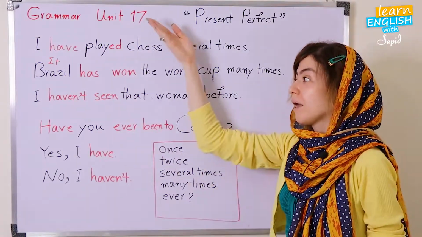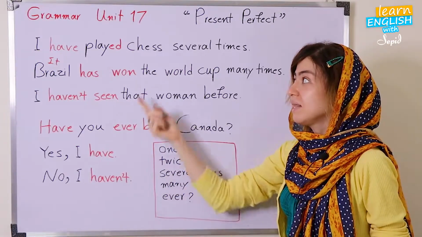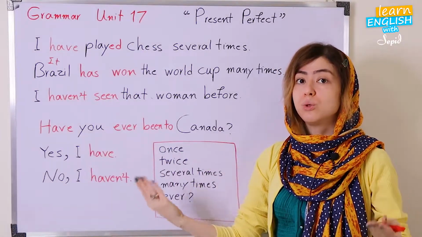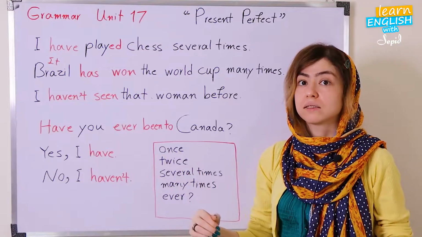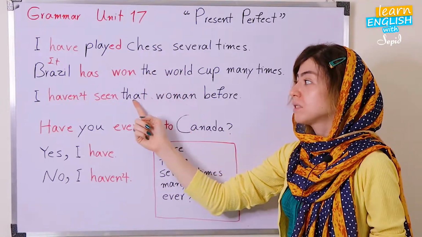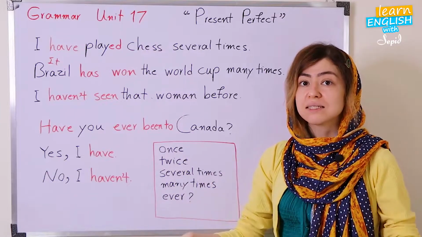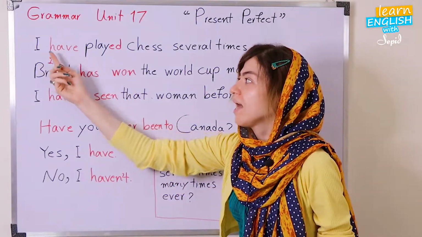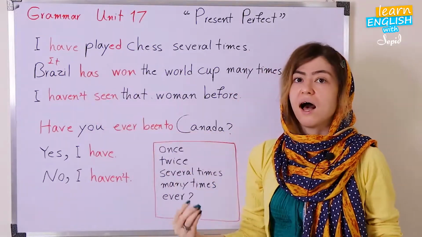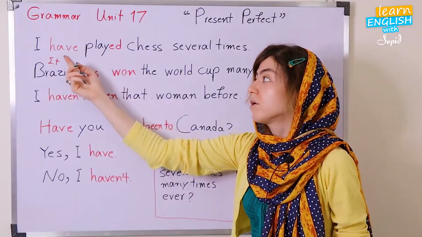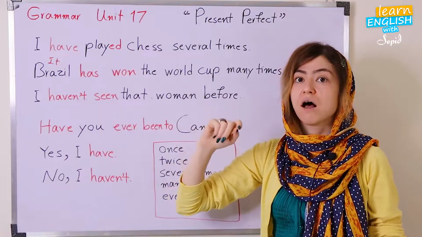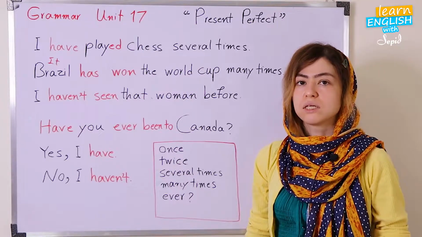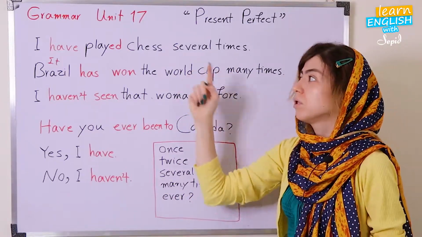So let's go to more examples. In these examples, we are going to analyze present perfect and its use in our experiences, okay? So all the examples that you see here are expressing experience. Let's go to the first example, okay? I have played. Here it shows that you have the experience of playing. I played chess several times, okay? So this is my experience and I have it several times.